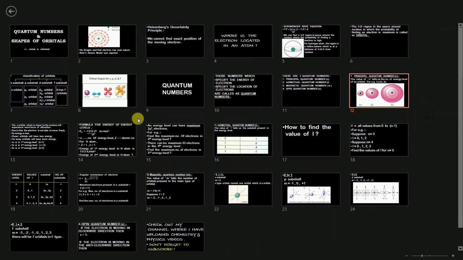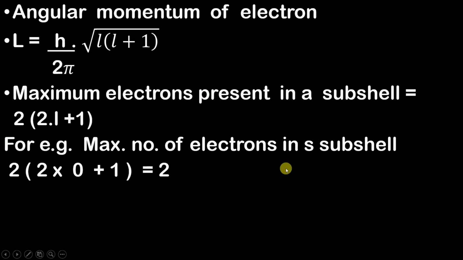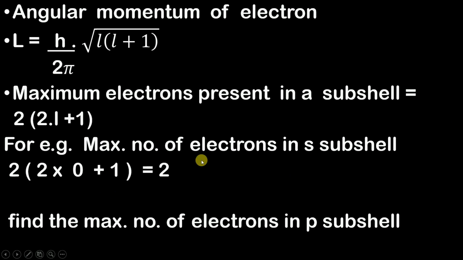Now moving ahead. Similarly, if you want to find out the maximum number of electrons in P subshell, as we all know, the value of l equal to 1 corresponds to P subshell. So simply substituting the value of l as 1, you can find out the maximum number of electrons present in the subshell. And a homework for you all: find out the maximum number of electrons in F subshell, and comment below in the comment box.